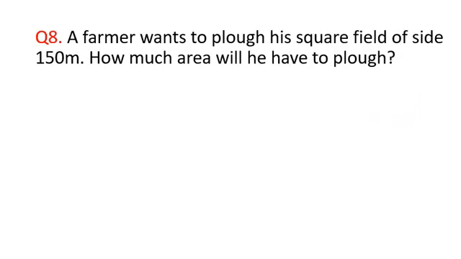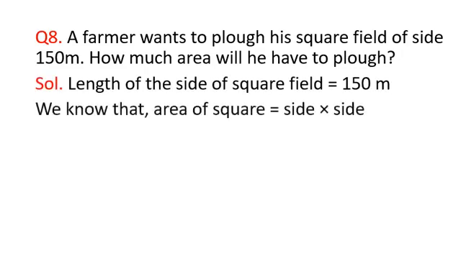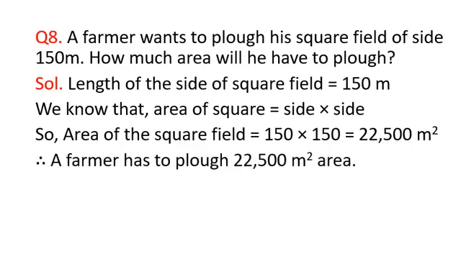Now coming to question number 8. A farmer wants to plow his square field of side 150 meters. How much area will he have to plow? As the side of the square is given to us, 150 meter, and we know that the area of a square is side into side, we will put the value directly, that is 150 into 150, that will give you 22,500 meters square. So the farmer has to plow 22,500 meters square area.